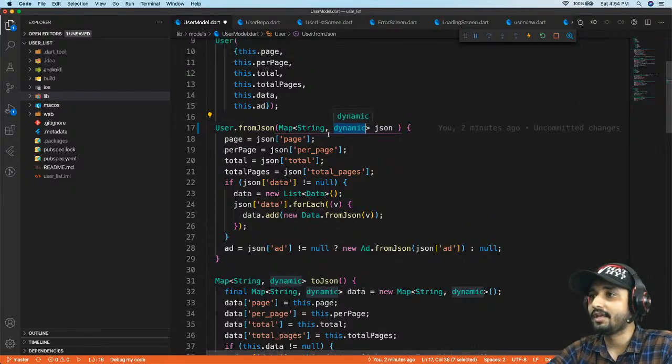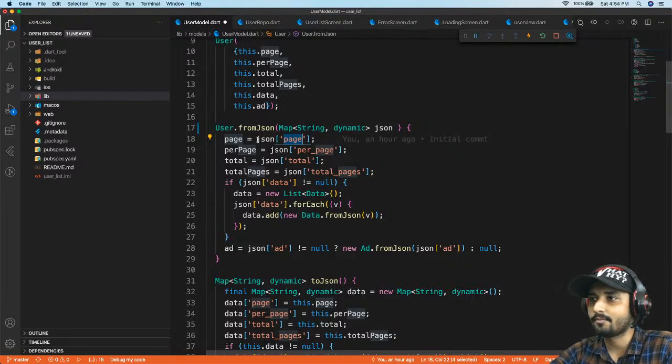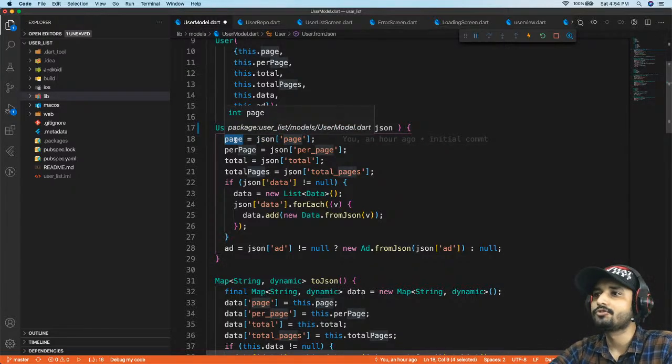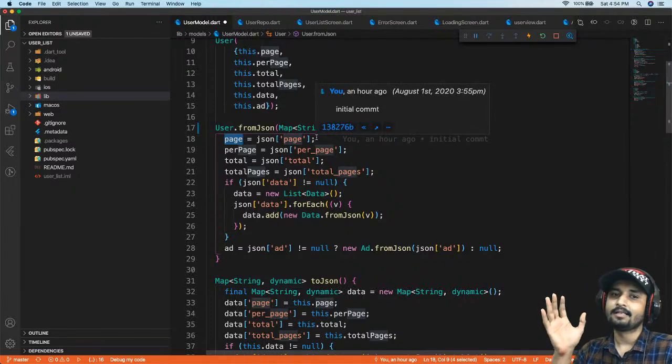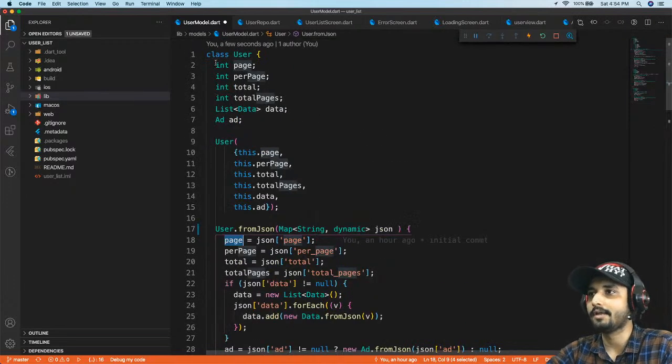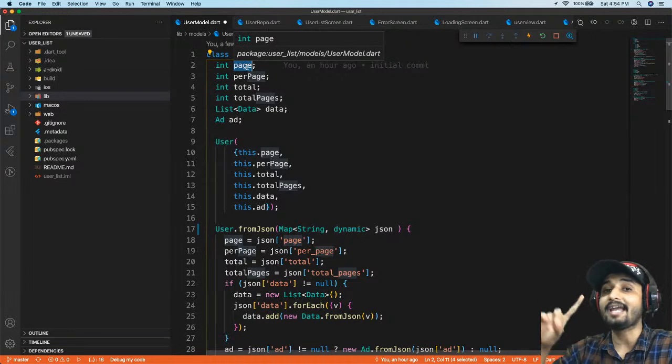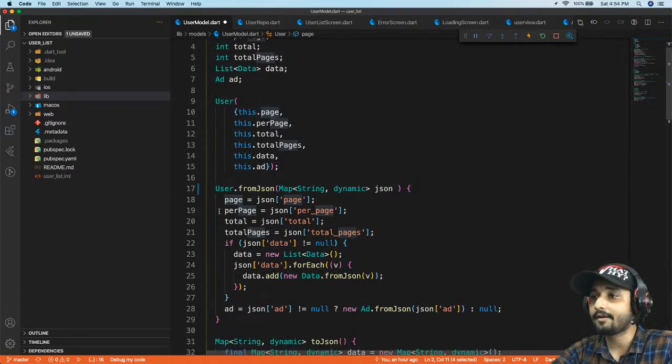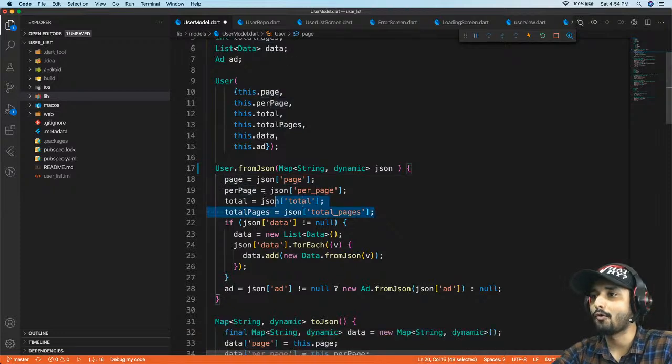So what we are going to do is, I have a JSON, and I'm going to use my key from the JSON, just like this, and give that to my page. Now I'm actually assigning the data from JSON to my list, or to this particular user class. So this page will get initialized by the JSON which is coming from the server. In the same manner I'm going to do this for all four.